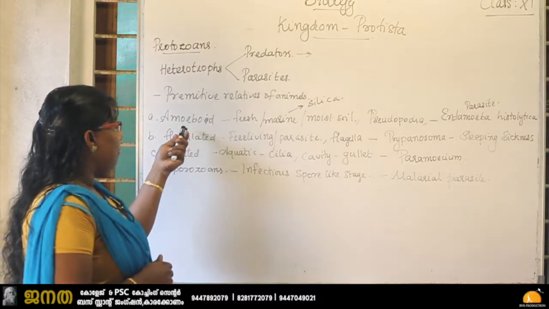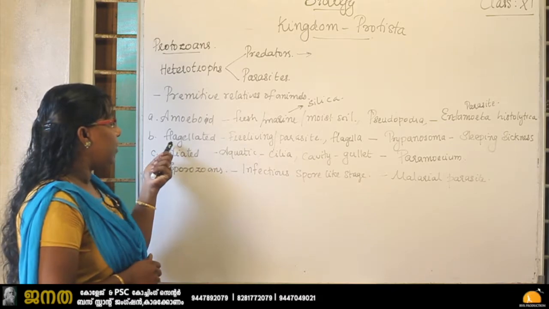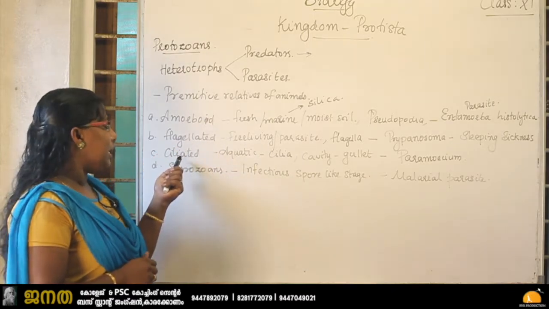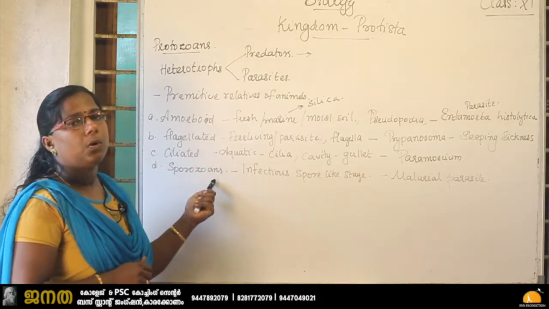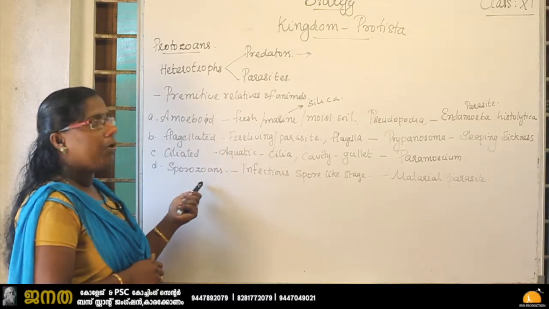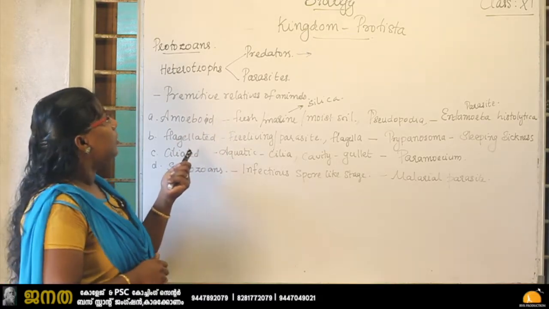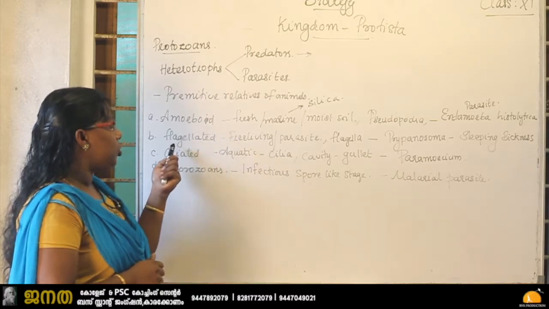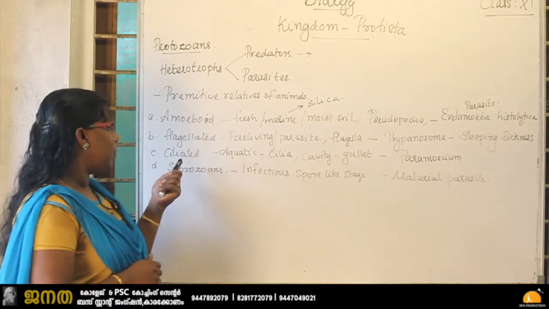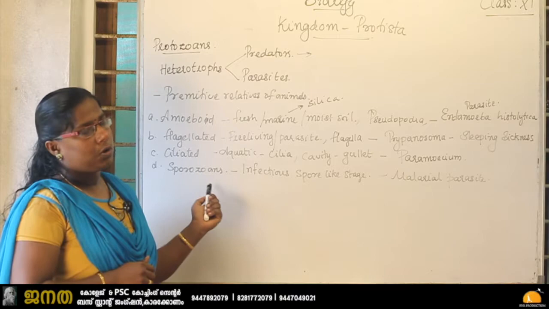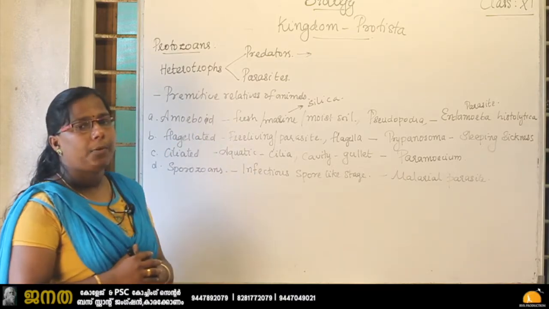They are amoeboid protozoans, then flagellated protozoans, ciliated protozoans, and sporozoans. So there are mainly 4 types of protozoans. What are they? Amoeboid protozoans, then flagellated protozoans, ciliated, and sporozoans. So first one is the amoeboid protozoan.